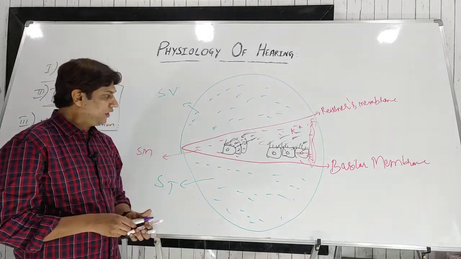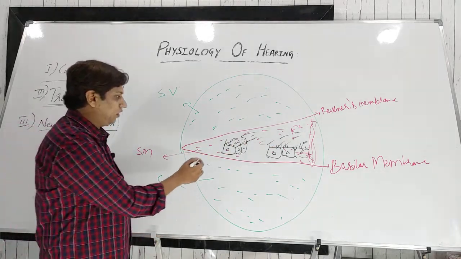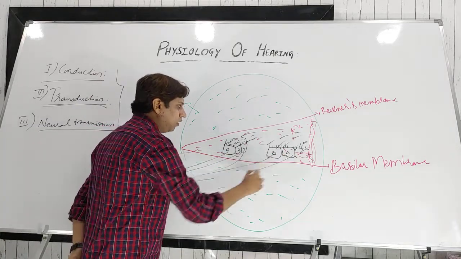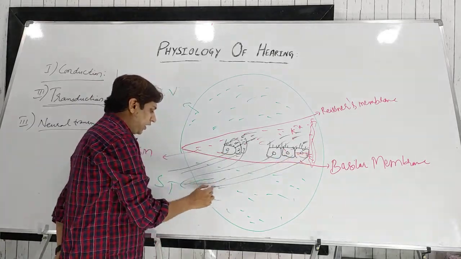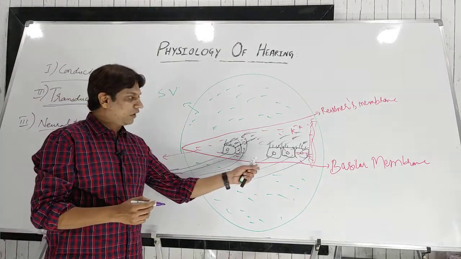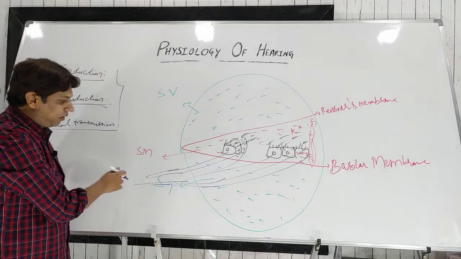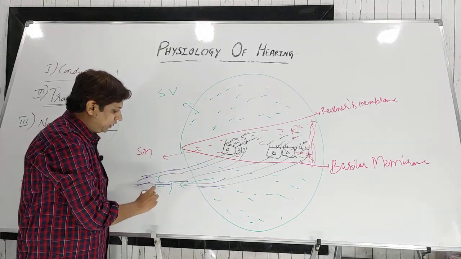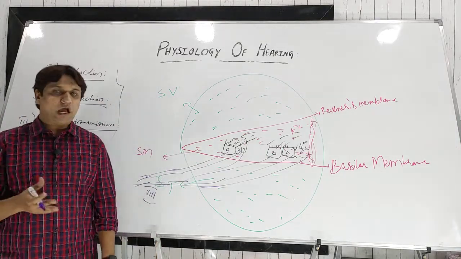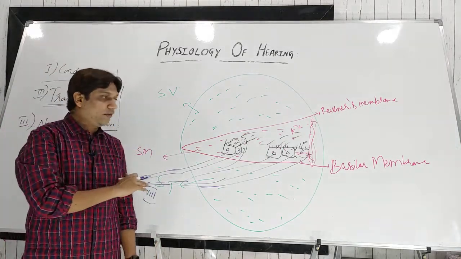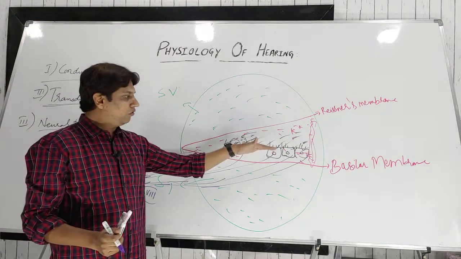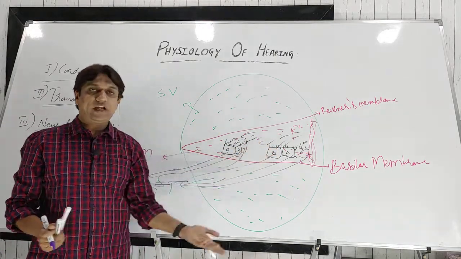Now these outer and inner hair cells are ultimately connected with some bipolar axons, which are connected to the spiral ganglion in the modiolus bone. We have discussed those first order neurons. This will form the vestibulocochlear nerve, or the 8th cranial nerve, which will go via the auditory pathway. I won't discuss the auditory pathway, which we have already discussed. Now we are concentrating upon this transduction, how the sound waves are converted into electrical energy.